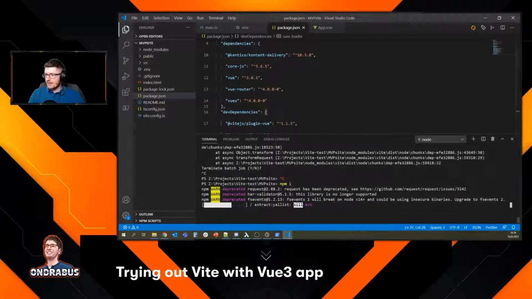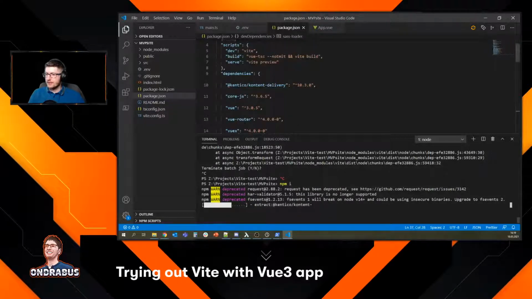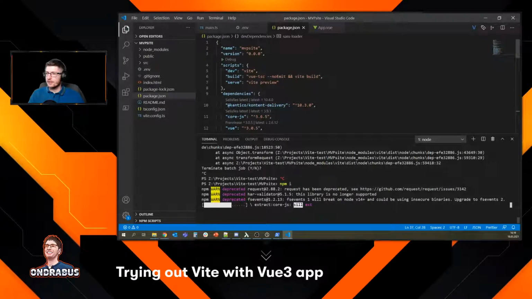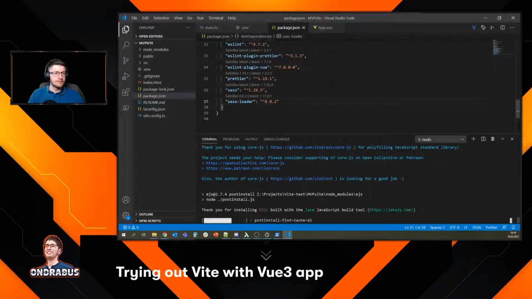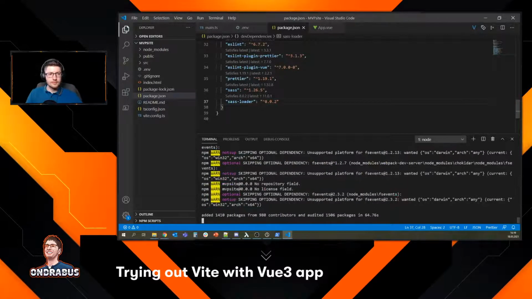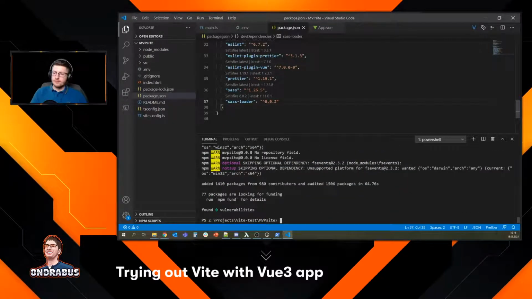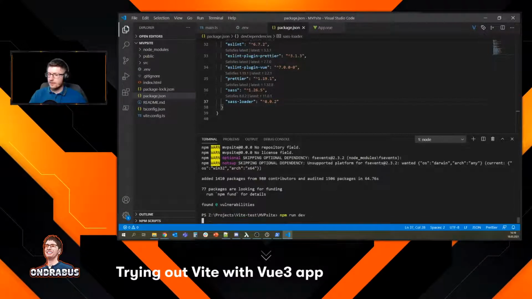All right, so this is still installing. I hope this is gonna work. I mean, these copy pastes in package.json, I don't like to do those manually. But I haven't touched the lock file, so we should be good. All right, now let's try to serve it.